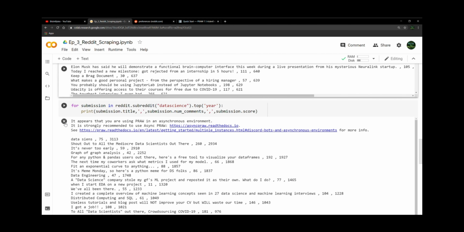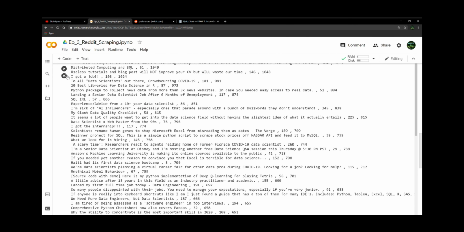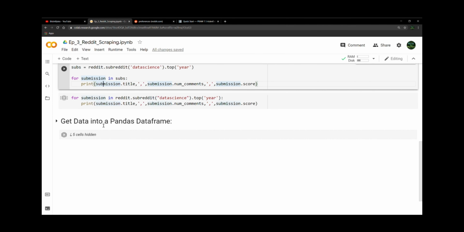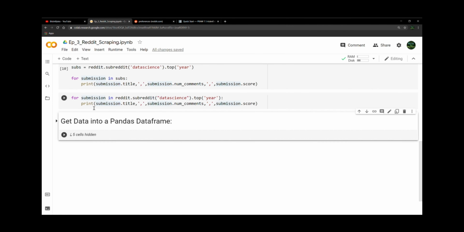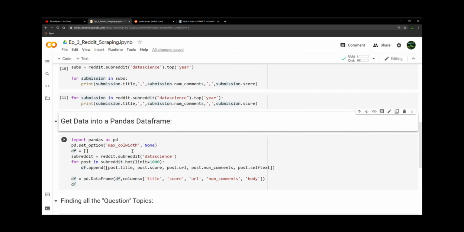All right, so we are going to suppress that output just to get it out of the way. Up until this point, all we've done is print the results, and we can't really do anything with that data except view it when it's printed in our output here. We want to get that data into a format that can be manipulated, and a Pandas DataFrame is a very manipulatable format, if that's even a word. So we want to get that data into a Pandas DataFrame.